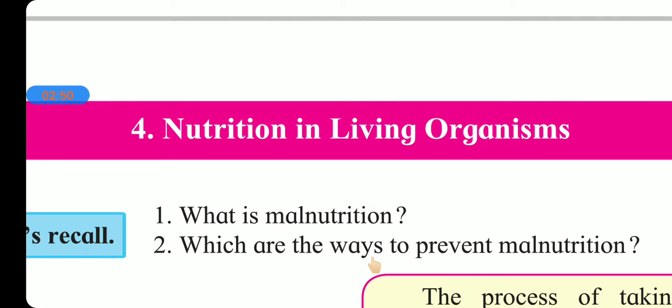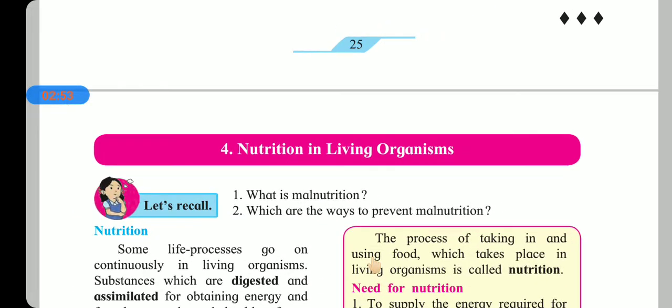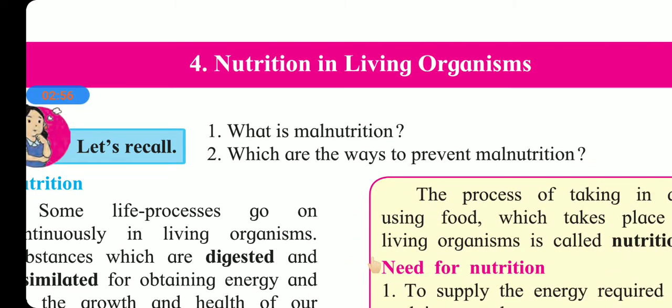Now, what is meant by foodstuff, that we are going to see. In this chapter, today you are going to see nutrition, what is meant by nutrition, what is meant by foodstuff, what are the types of nutrition, which nutrients are required for our body, what is the need of this nutrition, what is meant by autotrophic nutrition and heterotrophic nutrition, and autotrophic plants, that is how the plant creates its own food. In photosynthesis you are going to learn today. This topic we will cover under today's video.